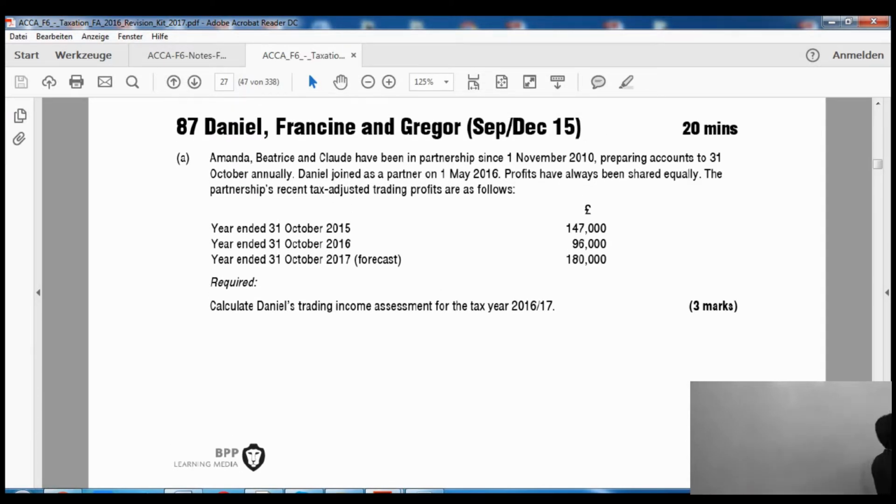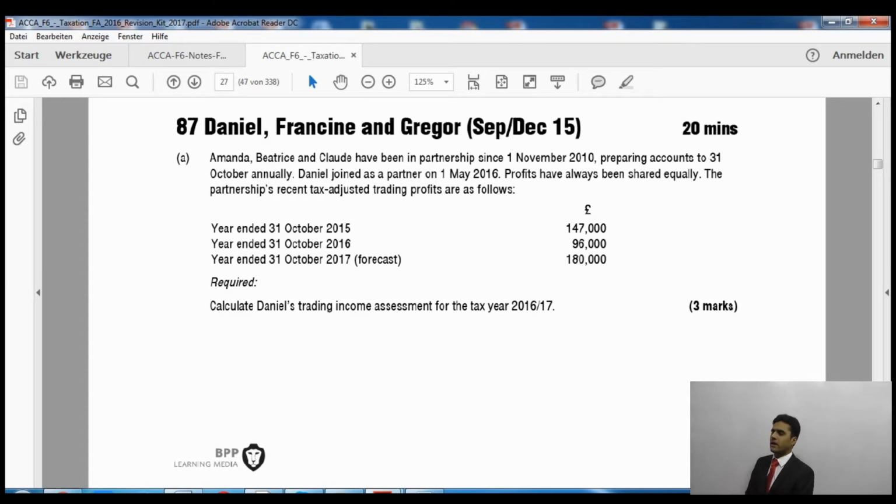It's question number 87. We are just doing a small portion worth 3 marks only. It's question number 87 of the PPP exam kit, examined in the December 2015 attempt. There are 3 partners, A, B and C, who have been in the partnership, and the 4th partner is joining on 1st May 2016. The 4th partner is Mr. D. In the requirement it says calculate D's trading income assessment for tax year 2016-17.